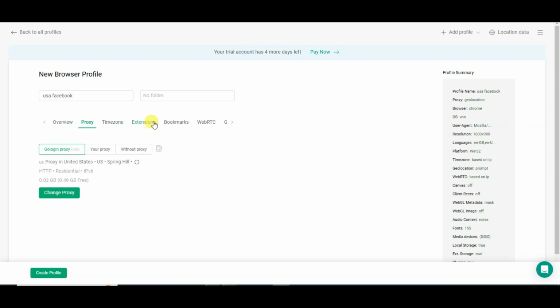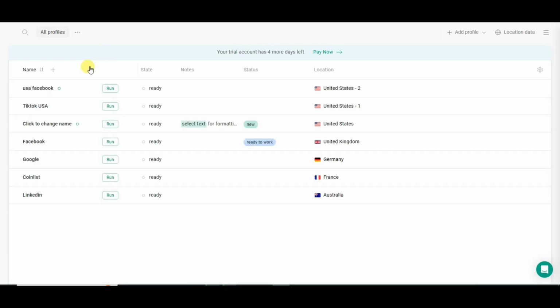You can click on the Extensions button. You can click here to add extensions of the Gologin platform. Now you can click on the Create Profile button. Here you can see the USA Facebook profile was created successfully on the Gologin platform. Let me show you how you can use this profile. You can click on the Run button. Now you can click on the View button.